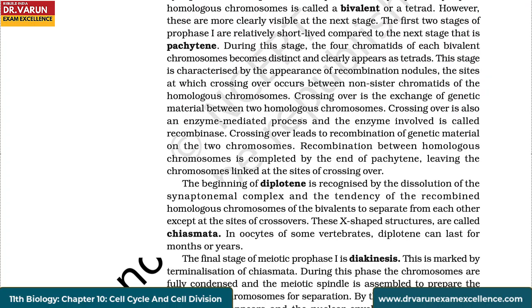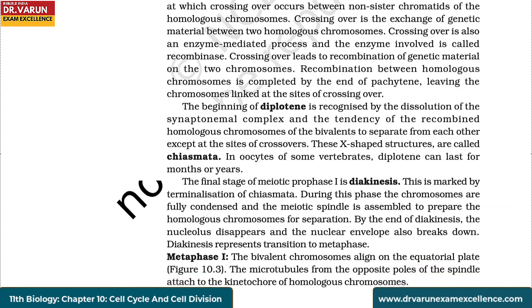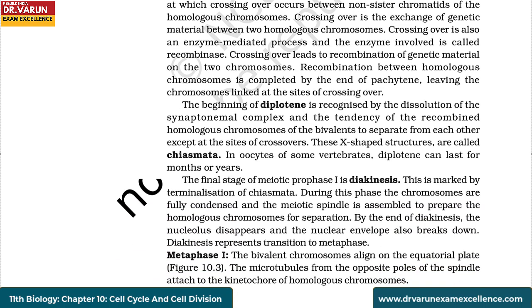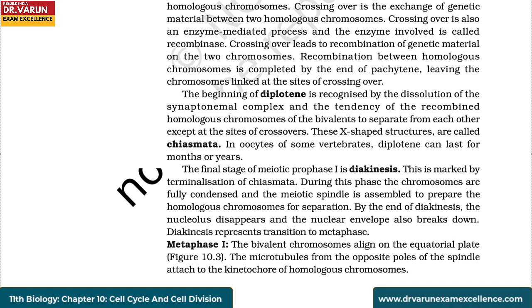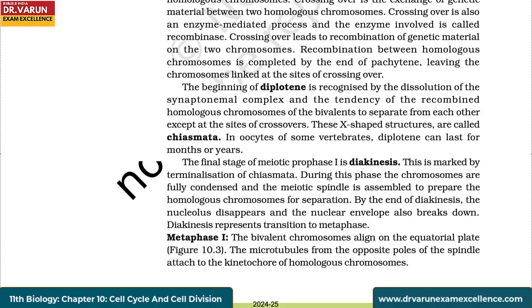Recombination between homologous chromosomes is completed by the end of pachytene, leaving the chromosomes linked at the site of crossing over. The beginning of diplotene is recognized by the dissolution of the synaptonemal complex and the tendency of the recombined homologous chromosomes of the bivalents to separate from each other except at the sites of crossovers. These X-shaped structures are called chiasmata. In oocytes of some vertebrates, diplotene can last for months or years. The final stage of meiotic prophase 1 is diakinesis.